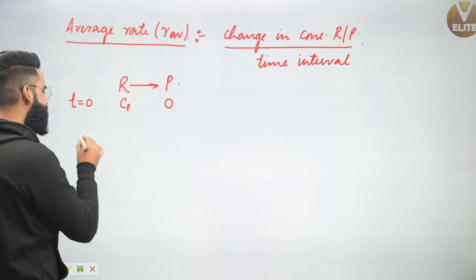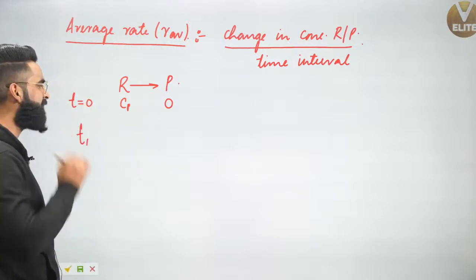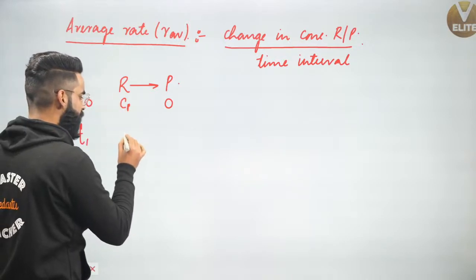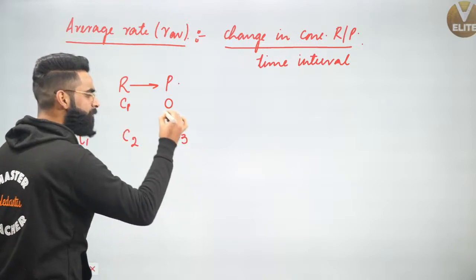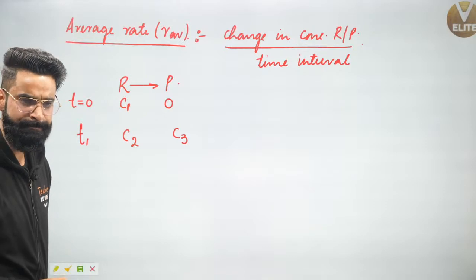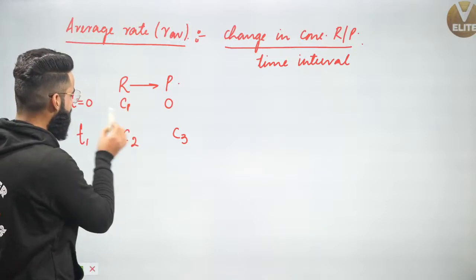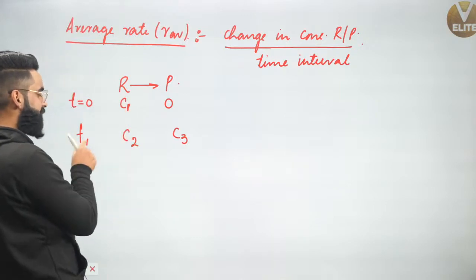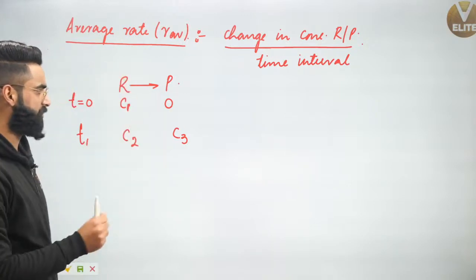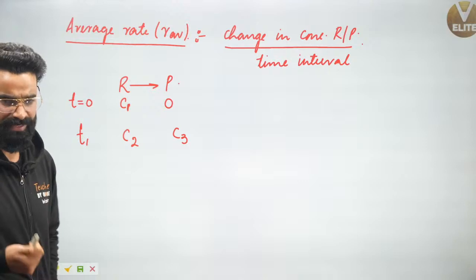Let's say at any time t1, the concentration of reactant left is C2 and the concentration of product formed is equal to C3. C1 is the concentration of reactant at time t is equal to 0. C2 is the concentration of reactant at time t1. C3 is the concentration of product at time t1.